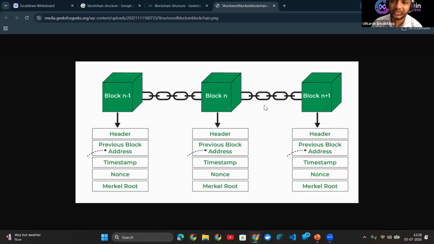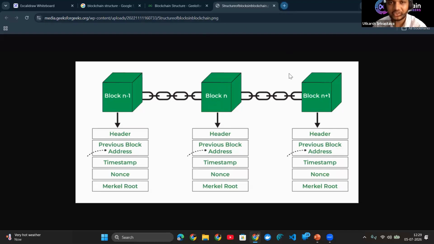So the simple answer to this question is: the current block is connected to the previous block through the previous hash of that block, and if we change the data in that block, all the blocks become invalid. So this is the simple answer to how immutability is ensured in the blockchain. Here you can see it is just a simple block. As I told you, these blocks contain lots of transactions.